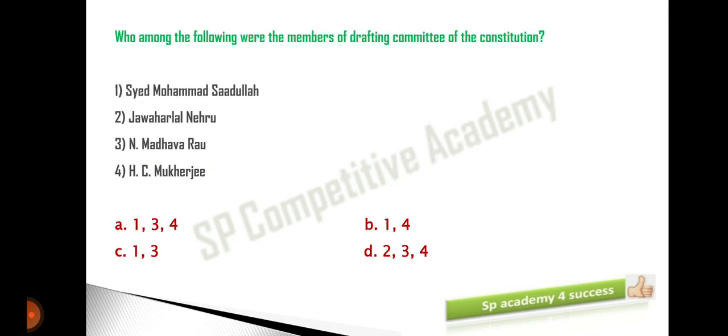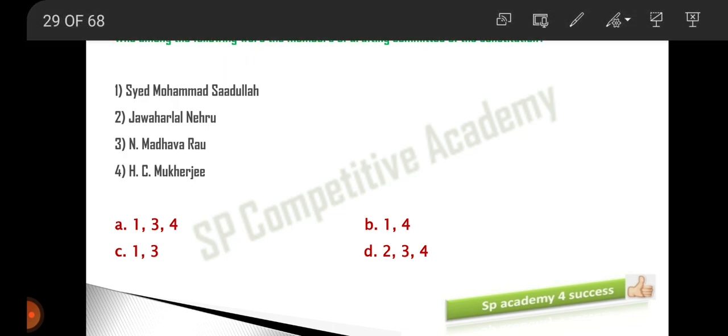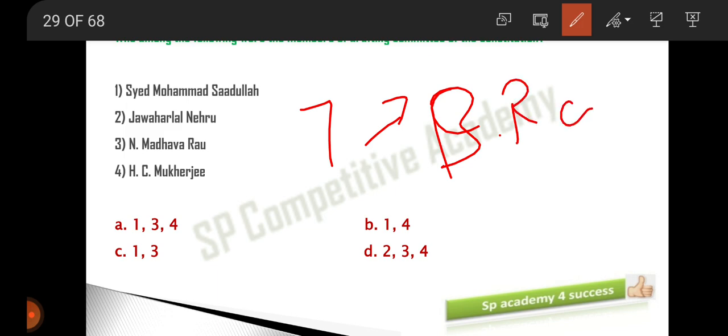Now moving on. Who among the following were the members of the drafting committee of the Constitution? I told you the drafting committee will have 7 members, including the chairman of the drafting committee. The chairman was B.R. Ambedkar ji, so along with him we are having 7 members.